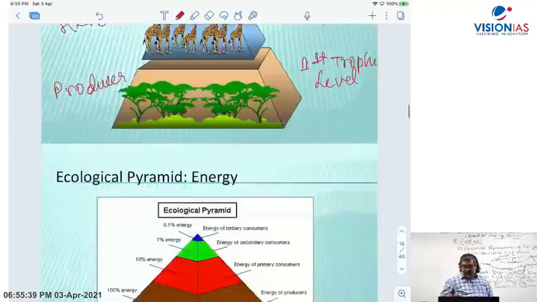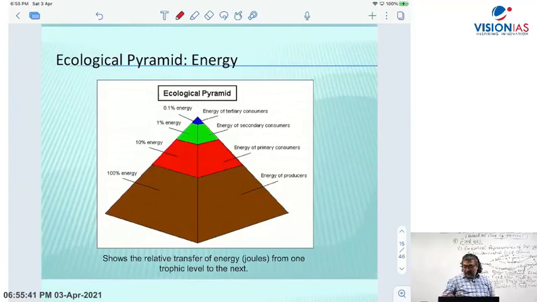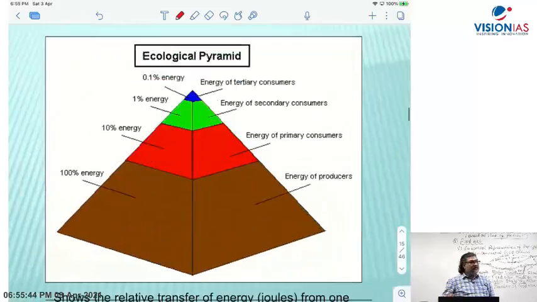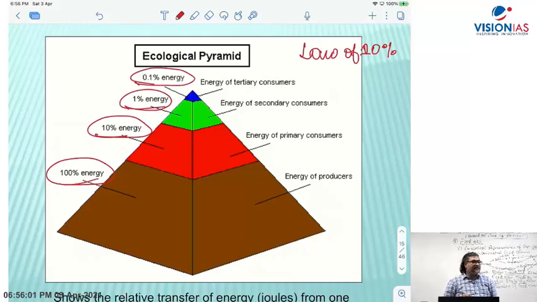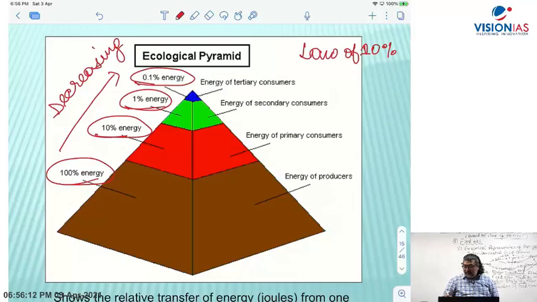Now, if you look at the pyramid of energy, what you find is that because of the law of 10%, the pyramid of energy always keeps on decreasing. 100% energy, 10% energy, 1% energy, 0.1% energy. The energy keeps on decreasing, and that's why it becomes an upright pyramid. It is not an inverted pyramid, it is an upright pyramid.